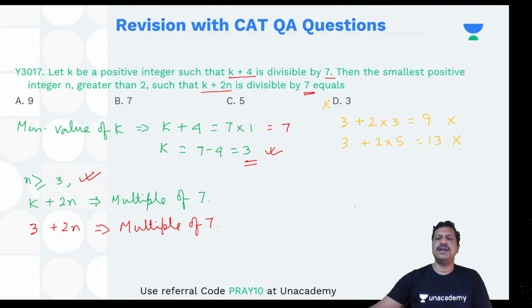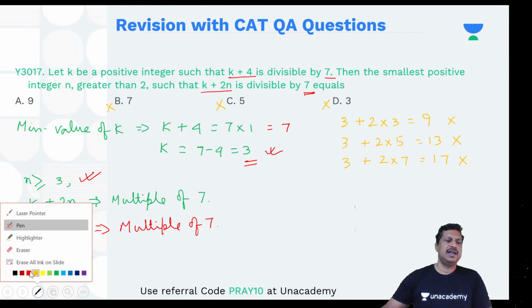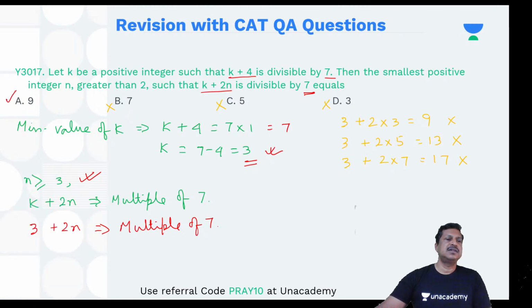Is it divisible by 7? No. So this option is gone. If I take 3 plus 2 into 7, 14 plus 3, 17. Is it divisible by 7? No, it's gone. There are 4 options, and all the 3 options are no, so this has to be the answer.